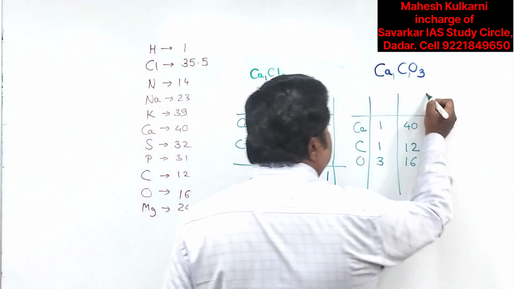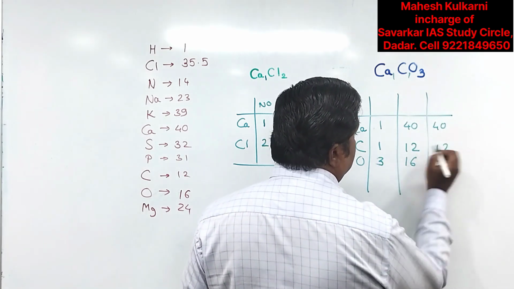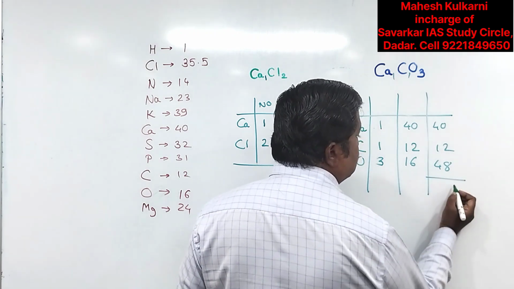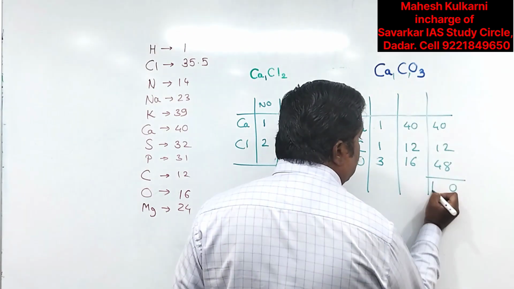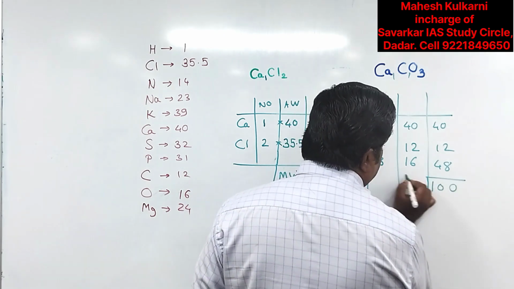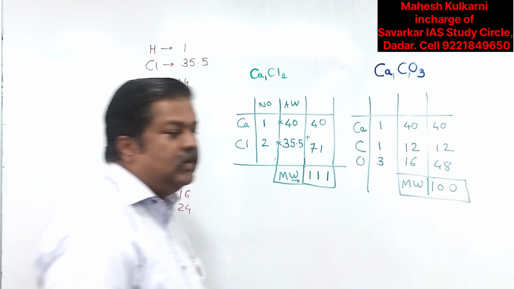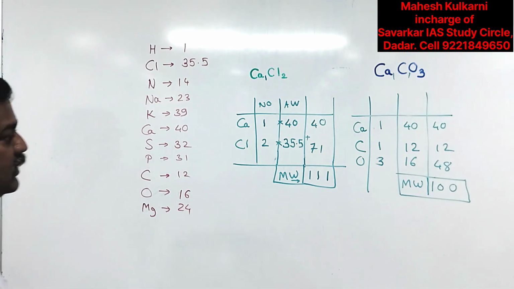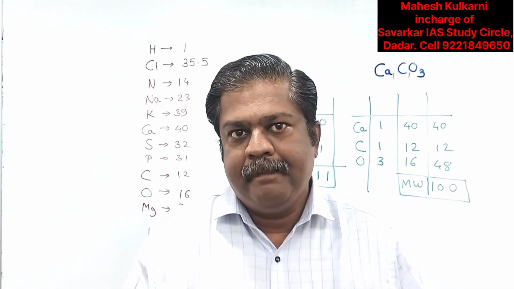And now make the calculation. 40 into 1 is 40, 12, and 16 threes are 48. So 8 plus 2, 10, carry forward 1, 5, 6, 6 plus 4, 10. So here I can say the molecular weight is equal to 100. So you can go by this method to carry out calculation of molecular weight.